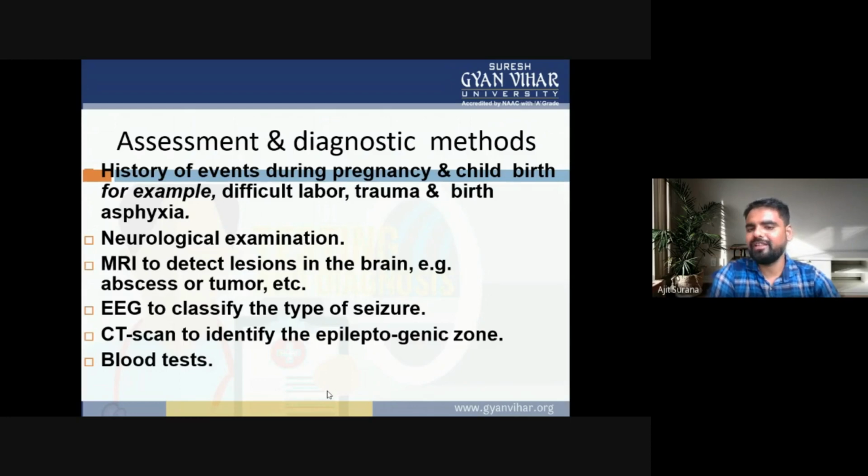History of events during pregnancy and childbirth, for example, difficult labor, trauma at birth, asphyxia, and neurological examination of the patient. MRI study to detect the lesions in the brain, for example abscesses or tumor, etc. It is easy to classify the type of seizures. CT scan to identify the epileptogenic zone, or blood test.